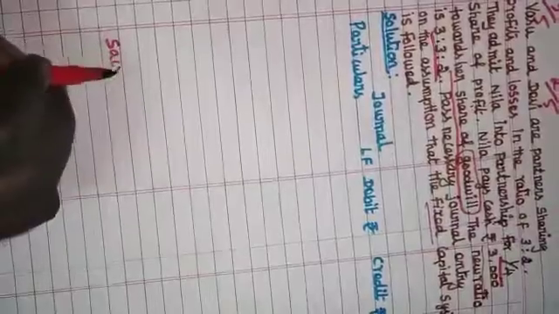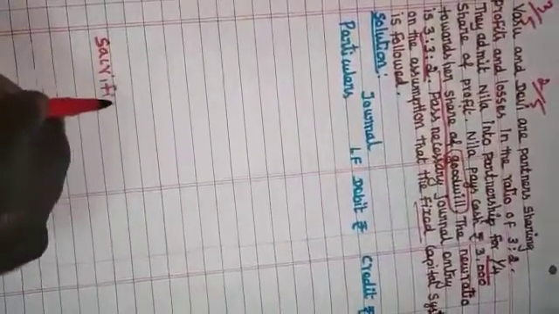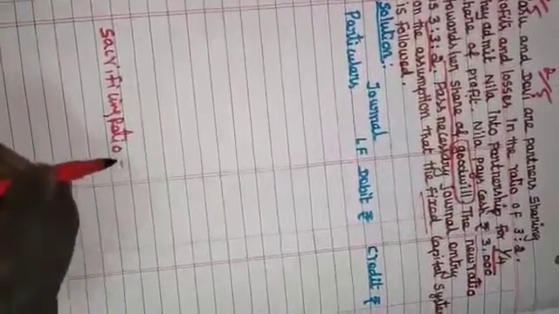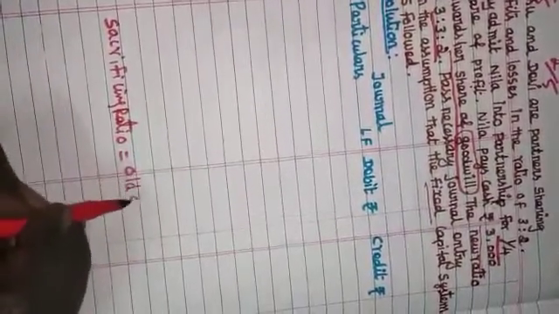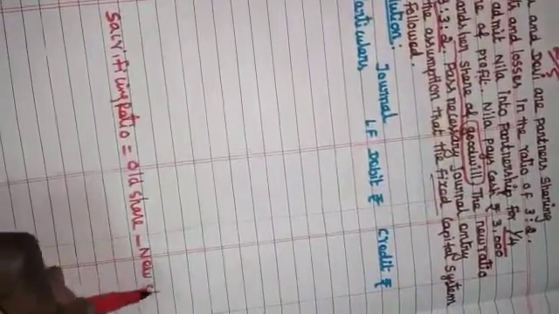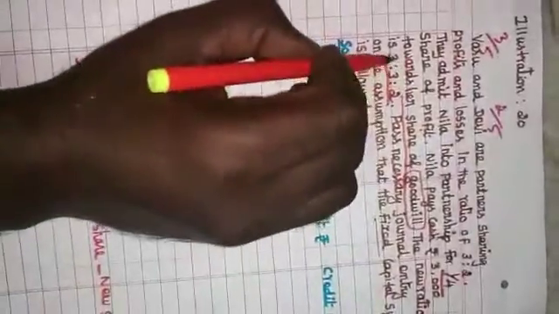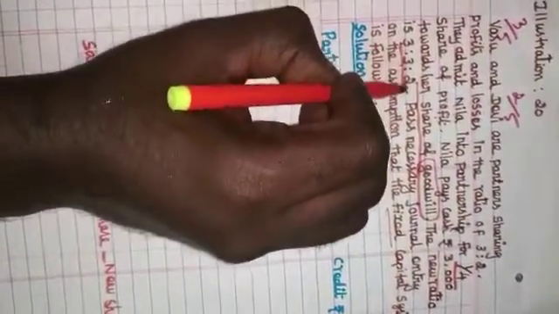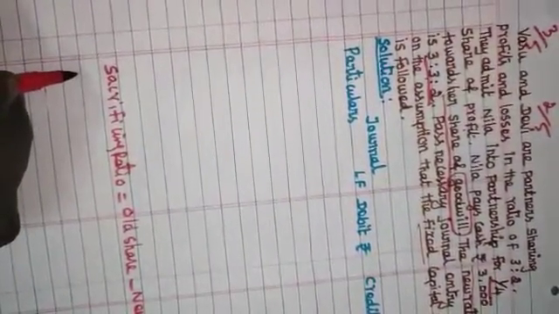Sacrificing ratio is equal to old ratio minus new ratio. That is, old share minus new share. In what form is it given? Vasu is to Devi is to Neela. So now we see here. First we can calculate for Vasu.